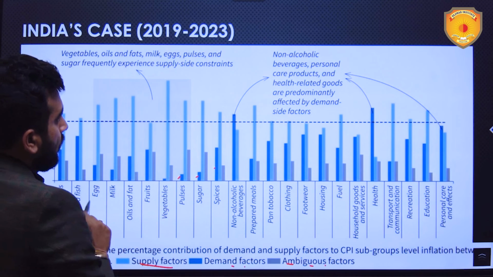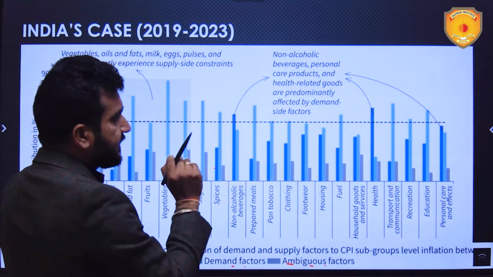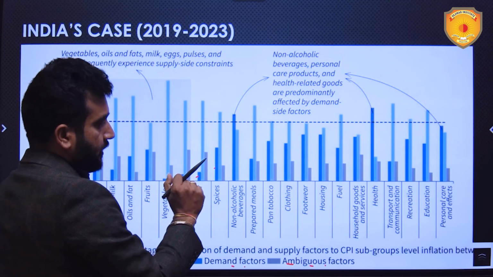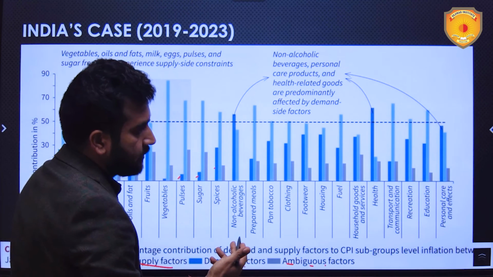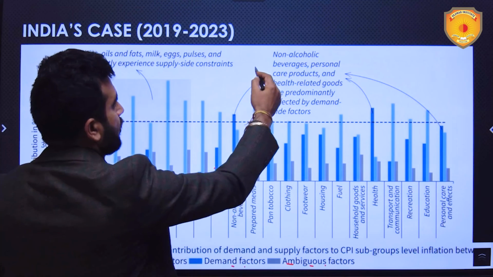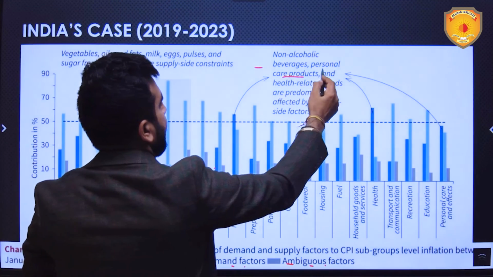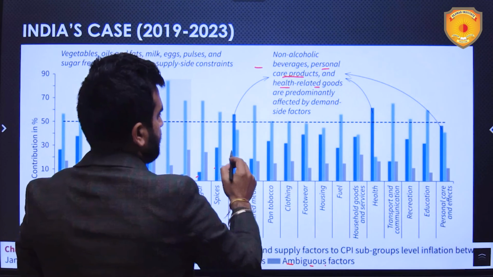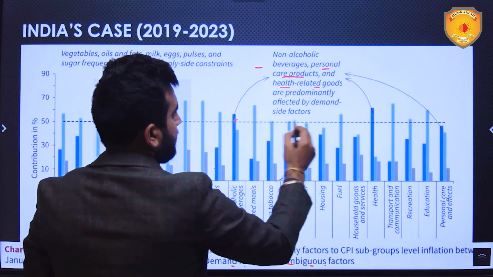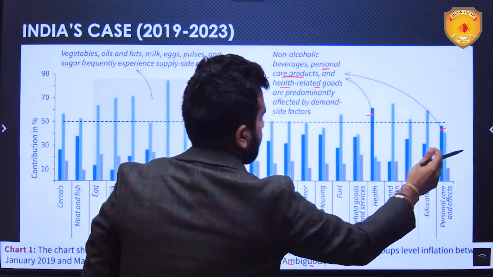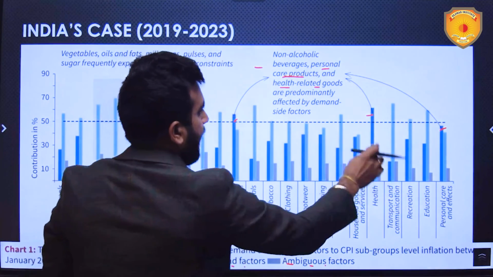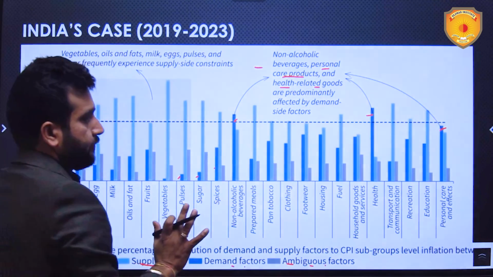Now, only in a selected few items like non-alcoholic beverages, personal care products and health related goods, these three goods, you can see the dark blue line above the light blue line.